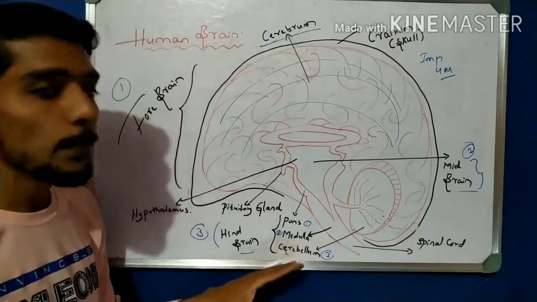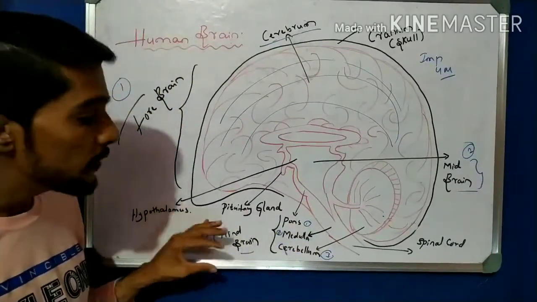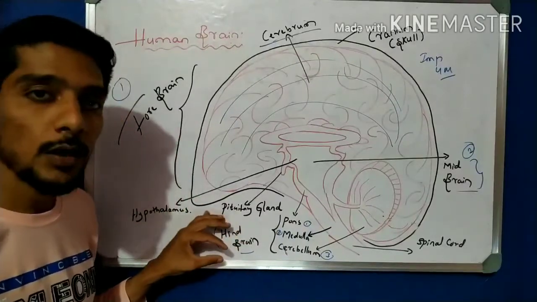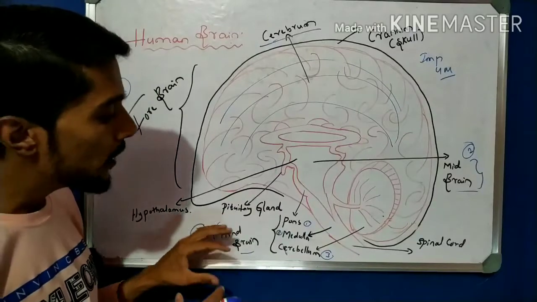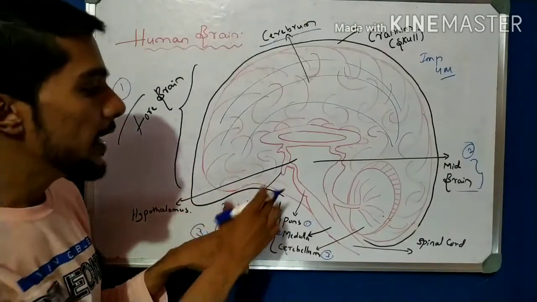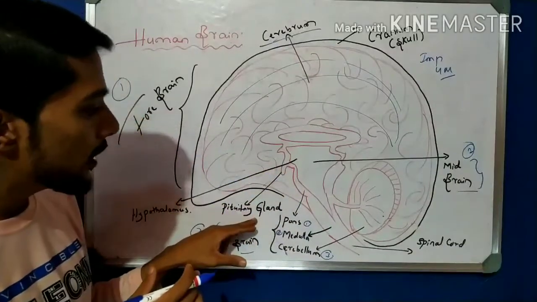So there are a total of 3 parts of the hindbrain, and that is very important for you from the point of view of examination. Most of the questions are asked about hindbrain function. Here we observe the pituitary gland, which helps balance the body. It is the pituitary gland, that is a hormone.